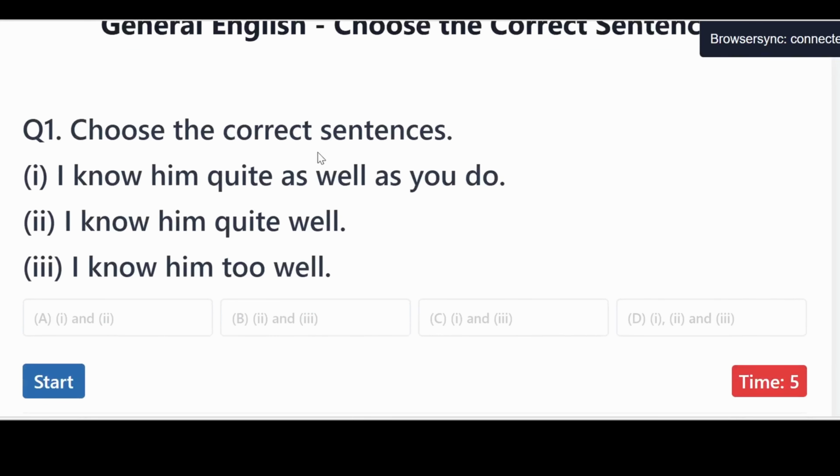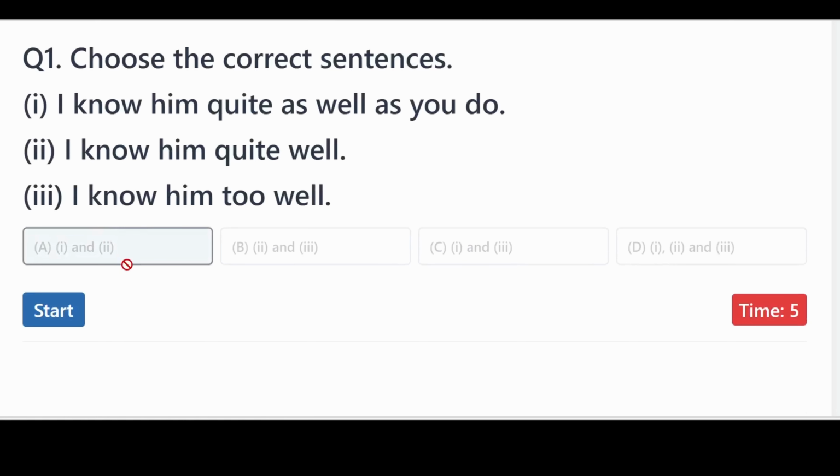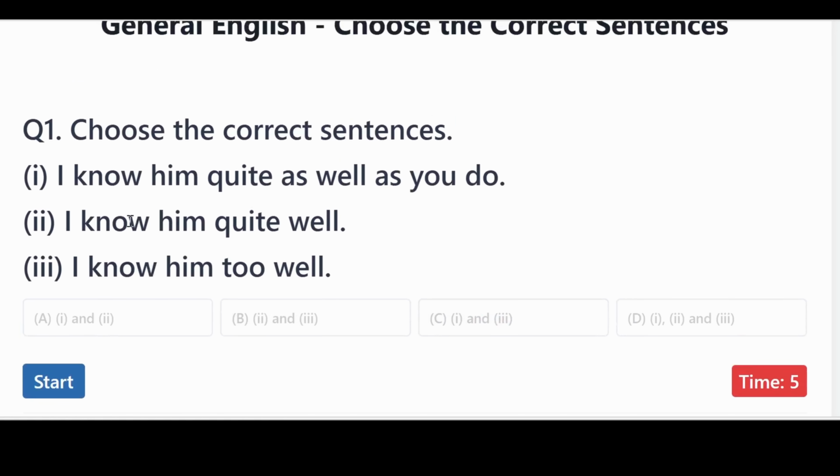We need to choose the correct sentence. So among these three options, we need to select which among them is the correct sentence. We're given 4 options. Is it option A, option B, option C, or option D? So let's read each sentence carefully and see which one is correct and which one is incorrect.